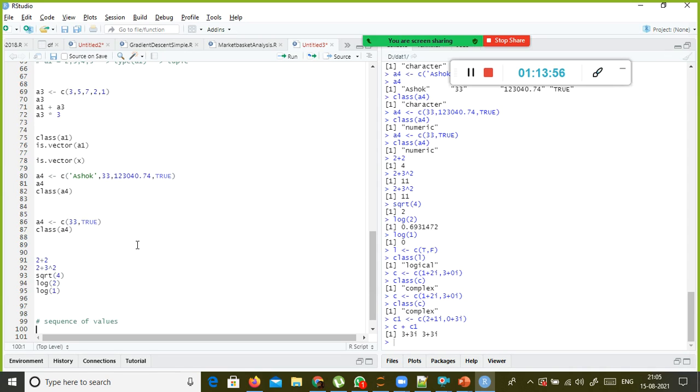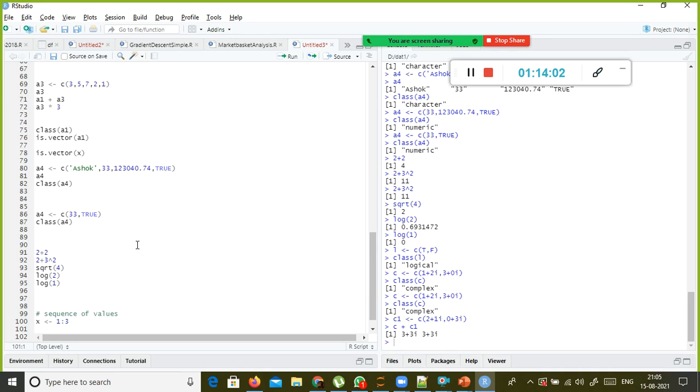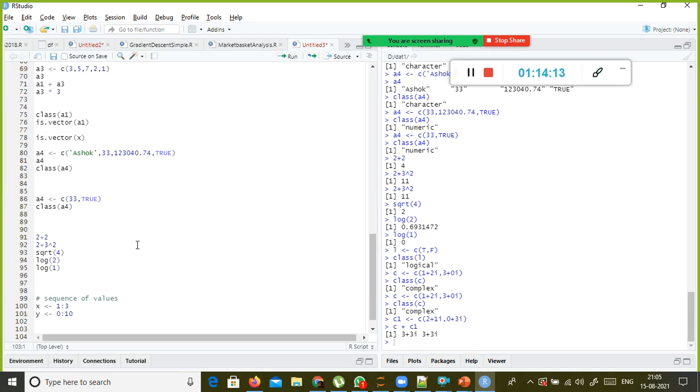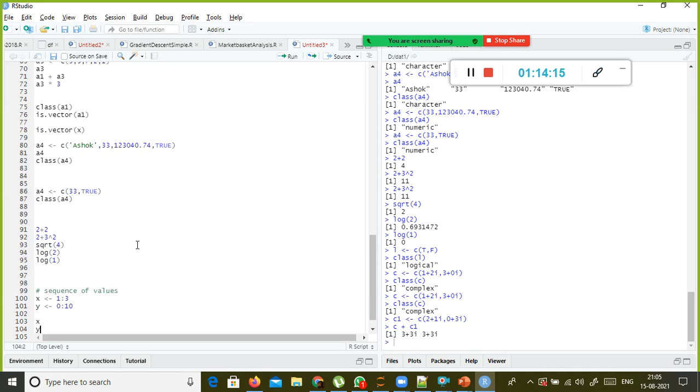How can we do it with Python? How many of you remember? I don't know, after vaccination I forgot many things. 0 colon 10, right? So x and y.